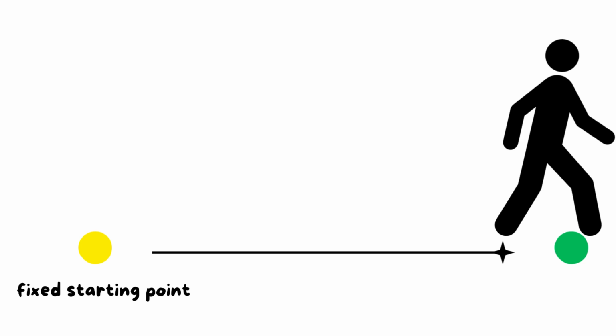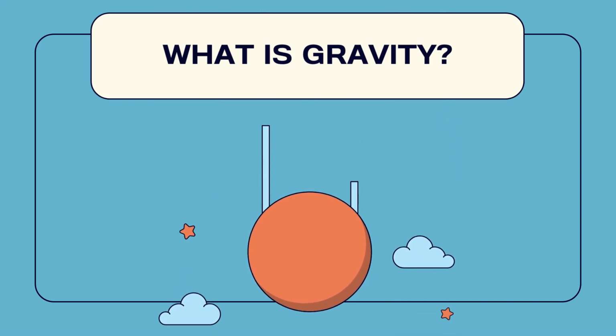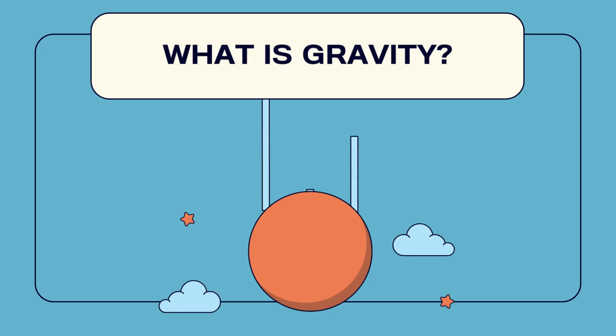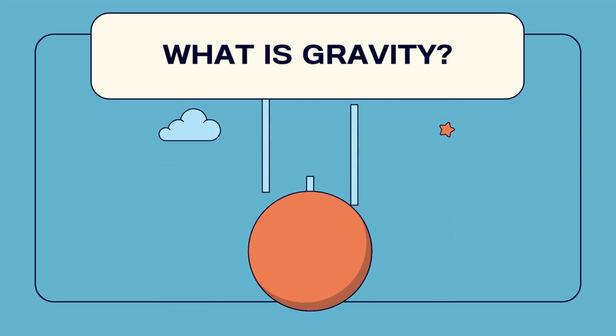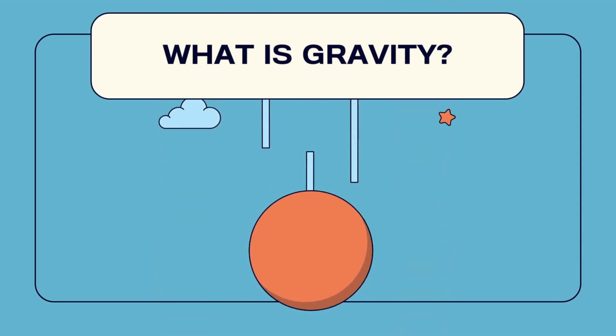This is called motion. Now we will study another definition, which is gravity. What is the meaning of gravity? It's a force that pulls objects down towards the earth.